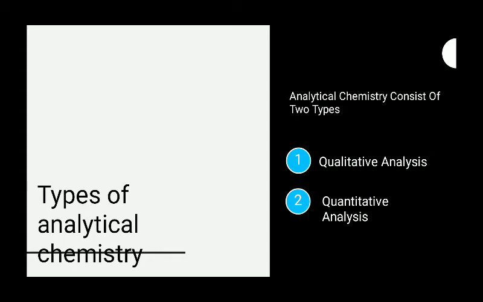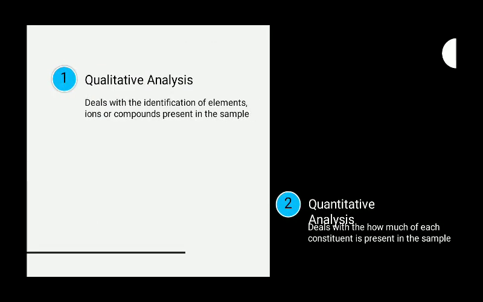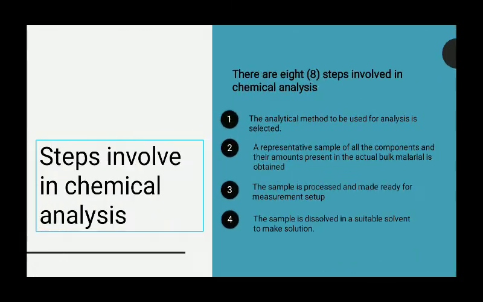Analytical chemistry consists of two types: quantitative analysis and qualitative analysis. Qualitative analysis, as the word itself indicates, deals with the identification of the element, ion or component present in the sample. Identification is called qualitative analysis, whereas the determination of the amount of the compound present in the given sample is called quantitative analysis.